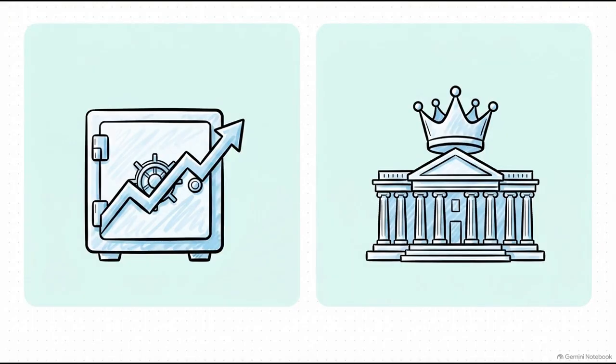Now, the crucial dividing line here is their ultimate motive. At the end of the day, commercial banks, think of places like Sonali Bank, are fundamentally driven by profit. It's a business. They take our deposits at a lower interest rate, lend that same money out to entrepreneurs at a higher rate, and just pocket the difference. Central banks, on the other hand, like Bangladesh Bank, they honestly couldn't care less about profit. Their whole game is public welfare. They maintain economic stability and act as the absolute undisputed guardian of the money market.